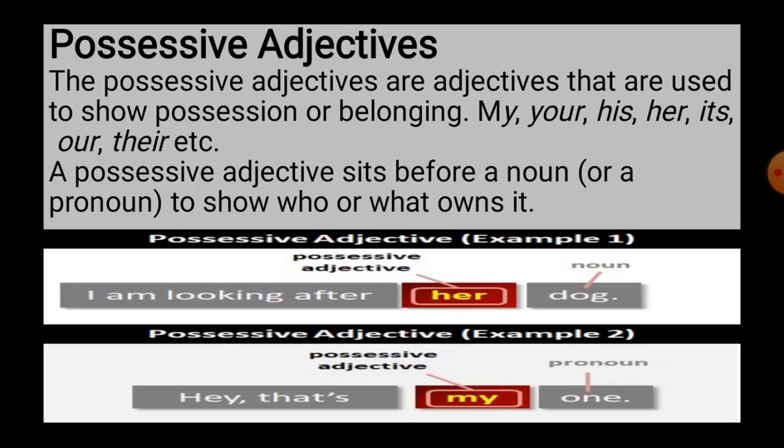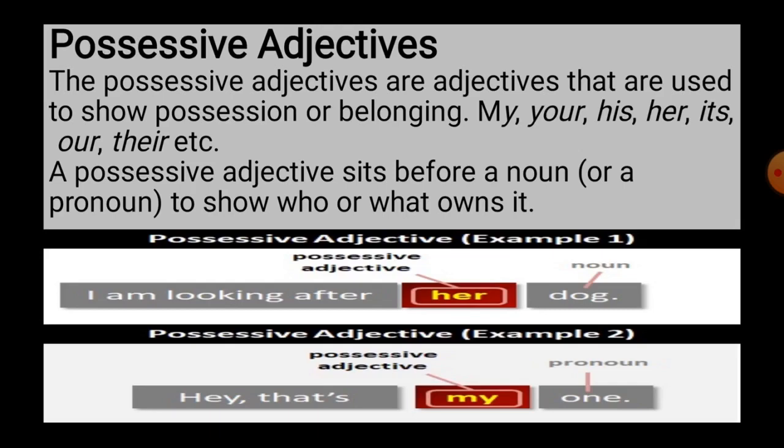While we use them when we refer to people, it is used in the sense of relationship, rather than ownership. The possessive adjective needs to agree with the possessor and not with the thing that is possessed.